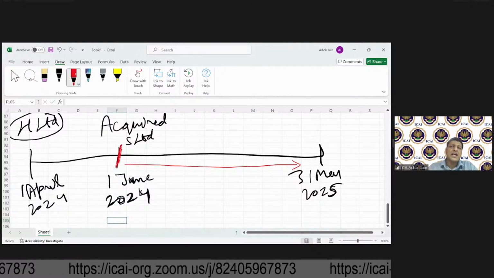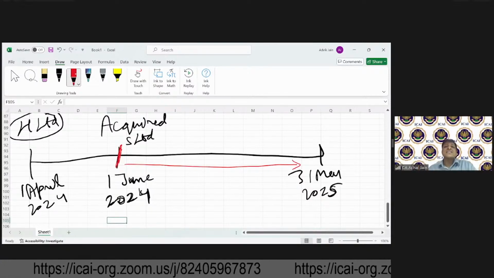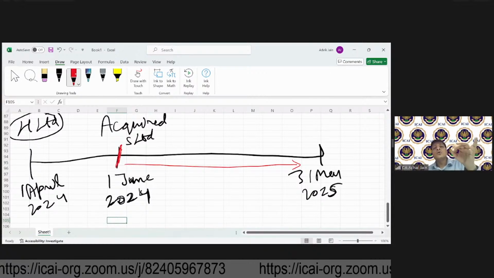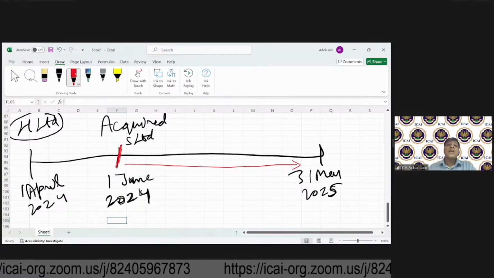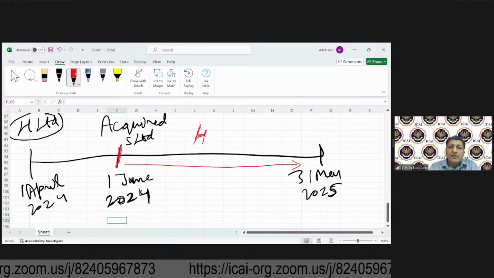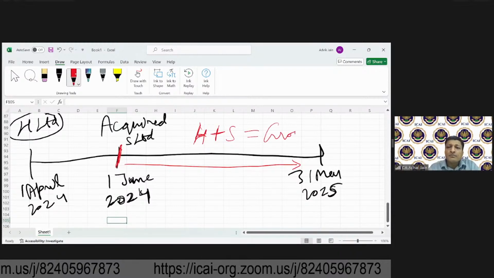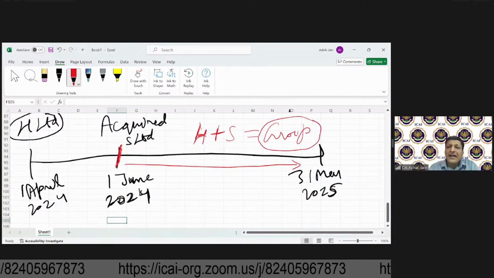Okay, and we'll discuss the methodology around it. It should consider as if H and S are not two, but one single entity. And that is what you call as H plus S or group of entities.